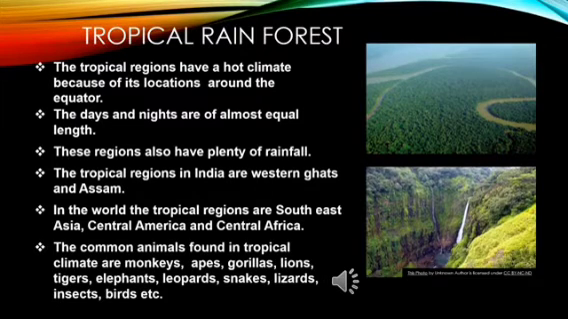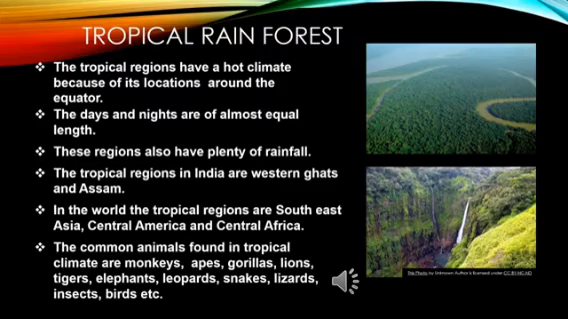Now, I have already discussed with you the place where you find these tropical rainforests and how the tropical regions have a very hot climate because of their location around the equator. That's the first point. The second point, the days and nights are of almost equal length near the equator, and in these regions they will have plenty of rainfall. The tropical regions in India are the Western Ghats, which you find in Karnataka, and Assam. And in the world, the tropical regions are Southeast Asia, Central America, and Central Africa.